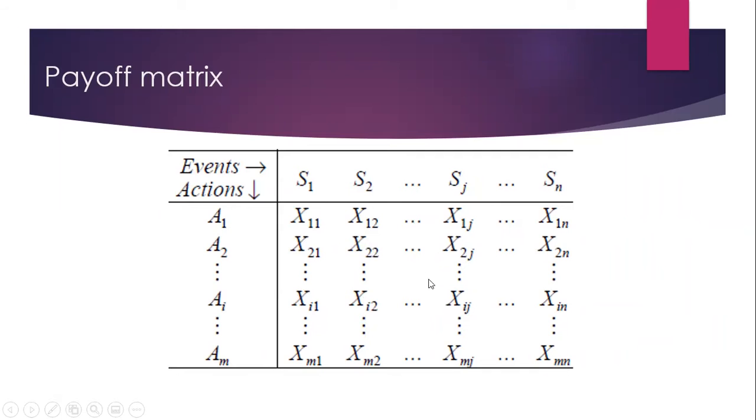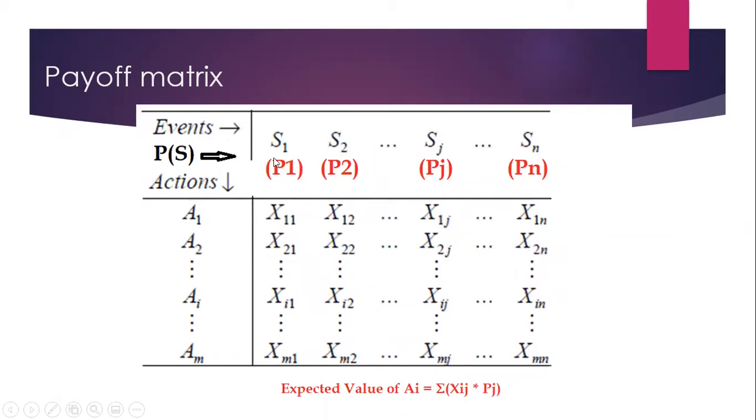So these are all consequences, combinations of course of action and states of nature. Sometimes various states of nature have probabilities which are known to us, and these probabilities are written as P1, P2 to Pn, written as Pj.